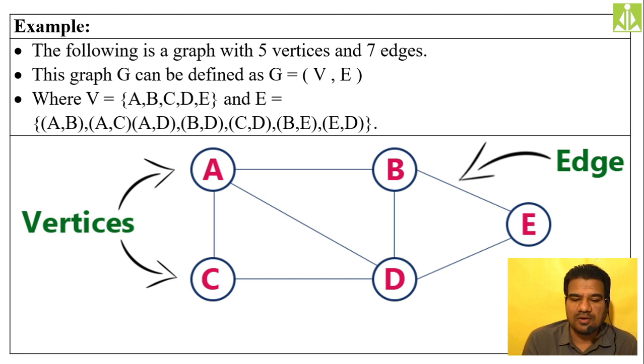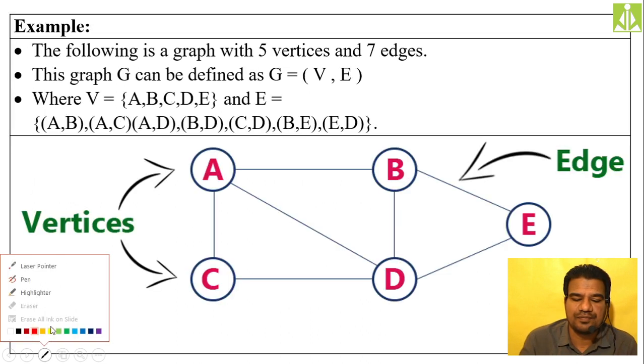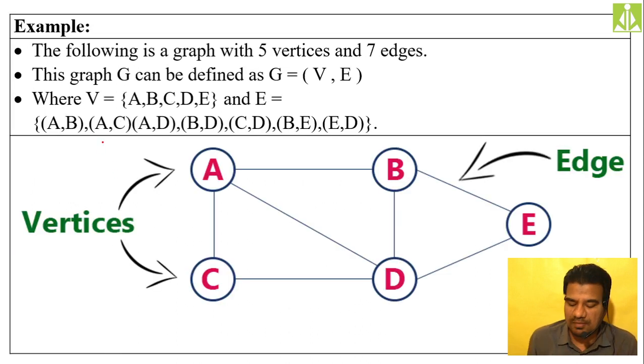So like this we are denoting edge AB. Here this is nothing but your edge AB, edge AC. Likewise, we are denoting all my edges over here: BD, CD, BE, ED. Likewise, I am denoting all my edges in the graph. All vertices, simply put the vertices and use the comma separator and form them like a set to frame your vertex set. But over here it is the edge set. So like this we are framing.